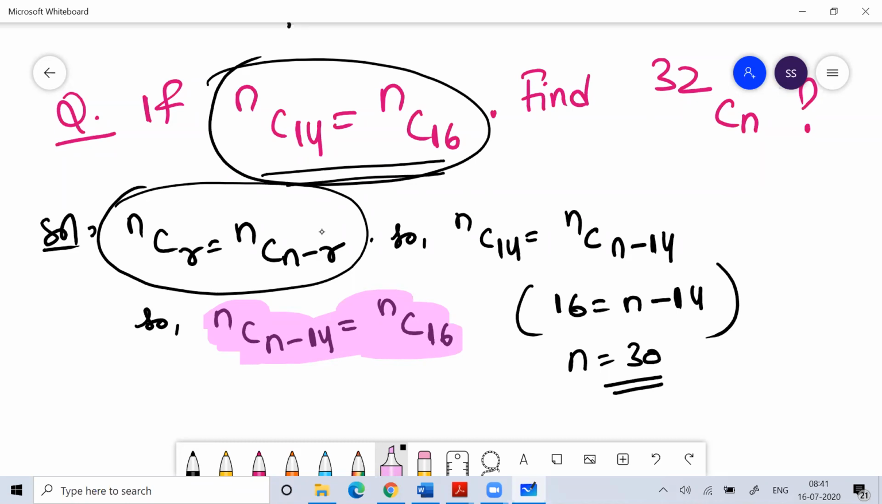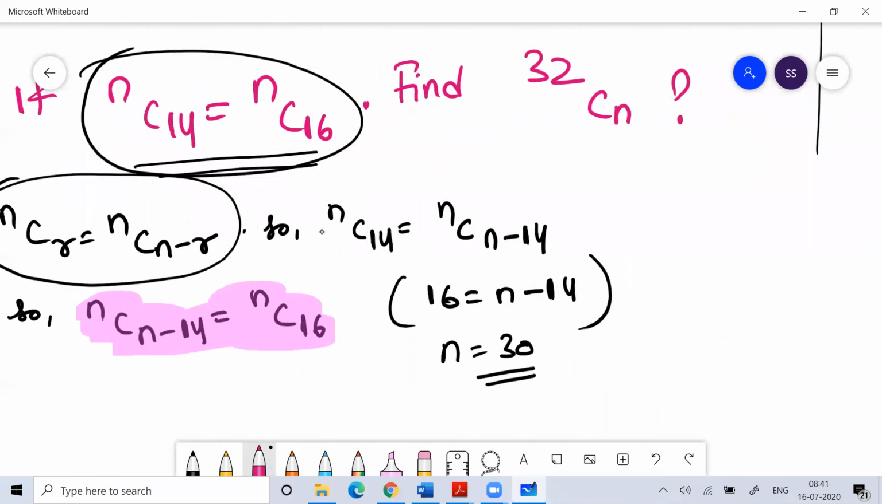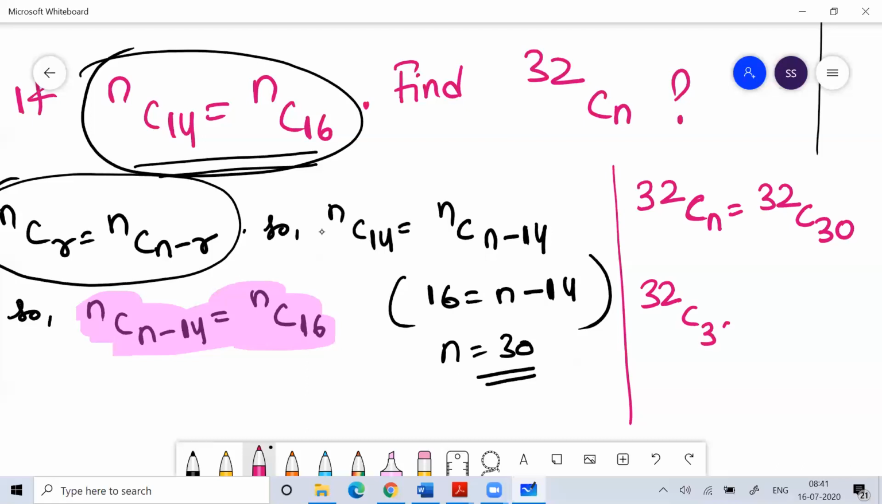Once you get the value of n, which is 30, what do you have to find? You have to find 32Cn, which means 32C30. So what is 32C30? 32C30 is nothing but 32C2.